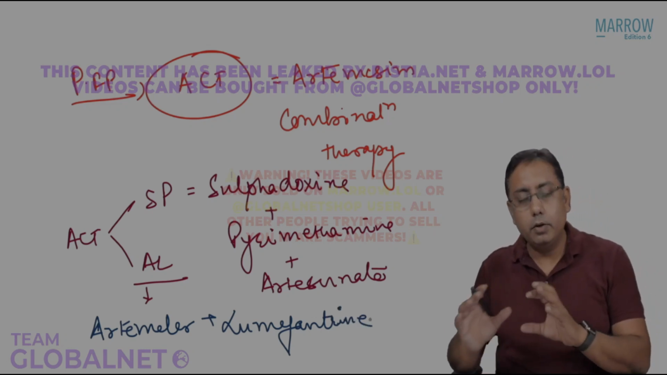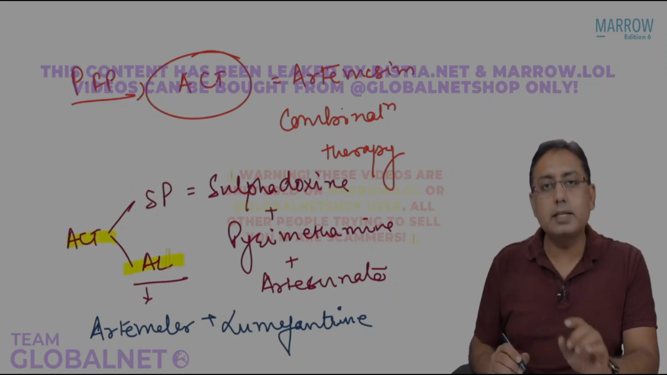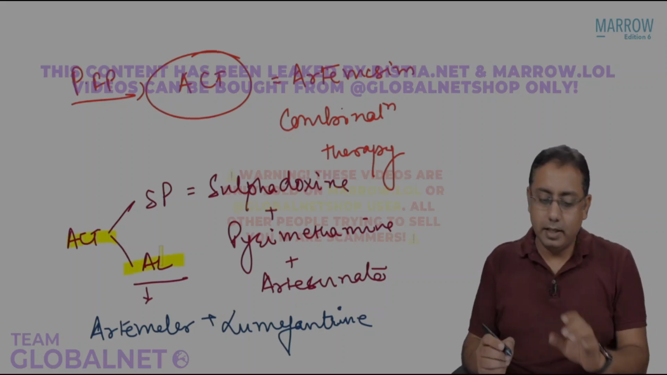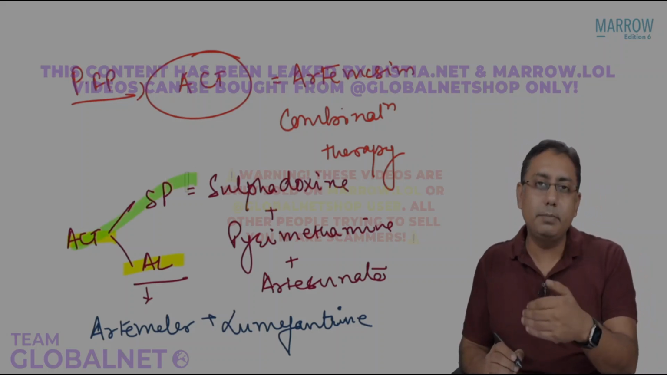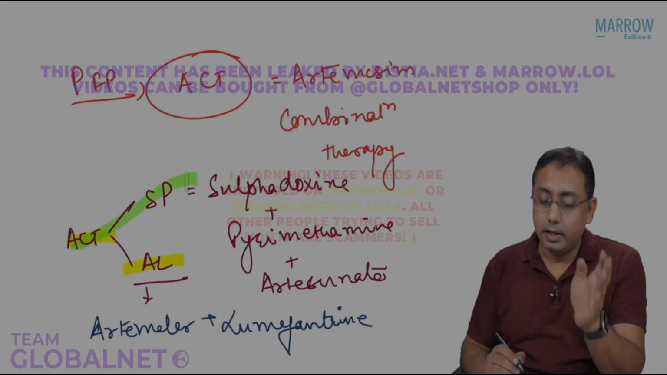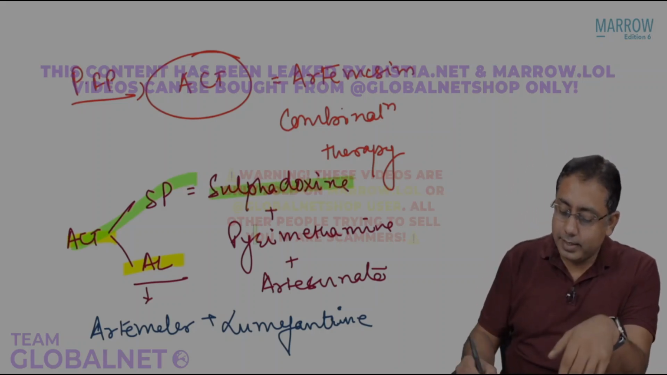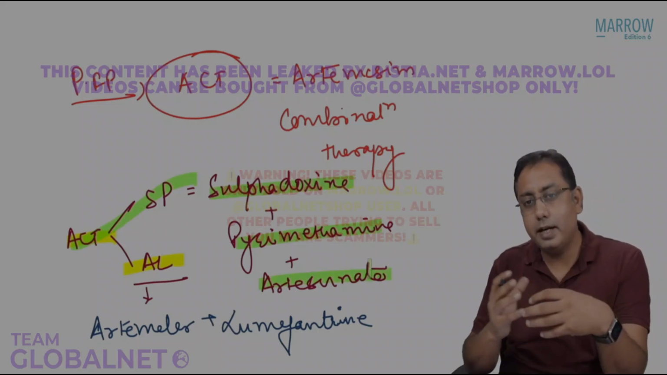This artemether lumefantrine is abbreviated as ACT-AL. Mind you, it is abbreviated as ACT-AL. And on the other hand, the artemisinin-based combination therapy with artesunate, sulfadoxine and pyrimethamine is abbreviated as ACT-SP. What is the difference between ACT-AL and ACT-SP?